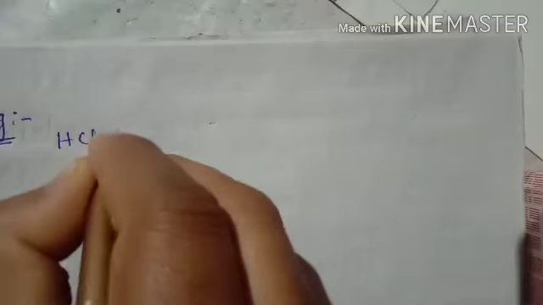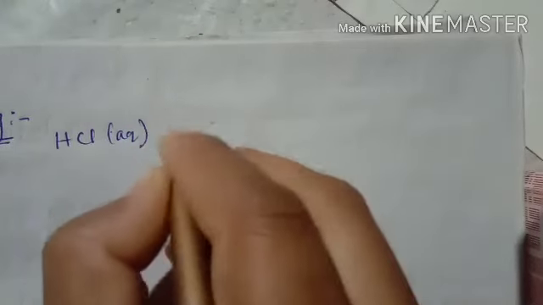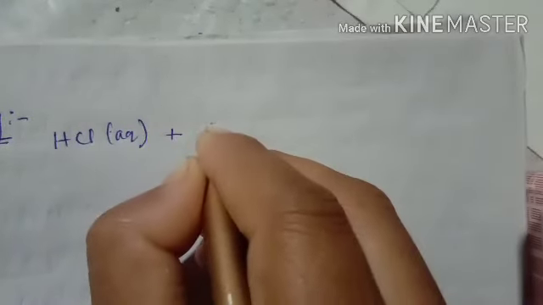Okay, so for example, take hydrochloric acid in aqueous form reacting with a metal carbonate.